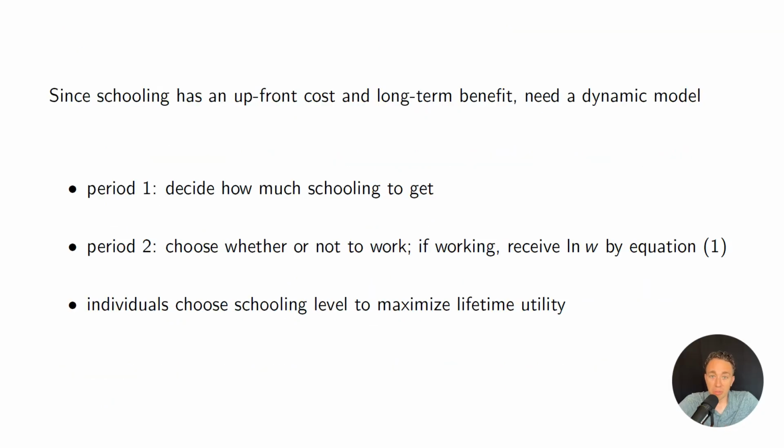So we could set up a dynamic model where in the first period, people are choosing the amount of schooling to get. And then in the second period, they're choosing whether or not they want to work based on how much schooling they've attained. And they're going to get paid if they work according to the Mincer earnings function on the very first slide. And then people are choosing their schooling level to maximize some lifetime utility function, not just do I have a higher ability in subjects that schooling is going to be related to. So hopefully that makes sense.